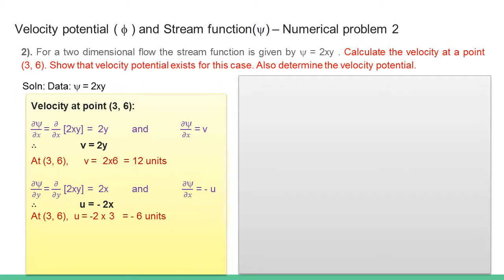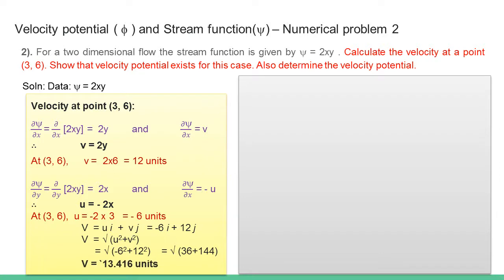At the point (3, 6) we get v is equal to 12 units and u is equal to minus 6 units, and therefore we can get the value of velocity at this point for this case, 13.416 units. Now to find out the velocity potential from the given stream function, it is opposite to the previous case wherein we found out stream function from velocity potential, but here it is velocity potential from given stream function, but we adopt the same technique.